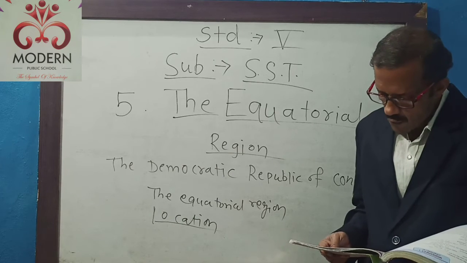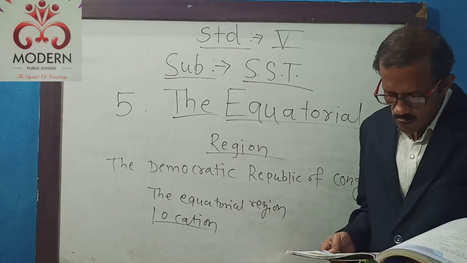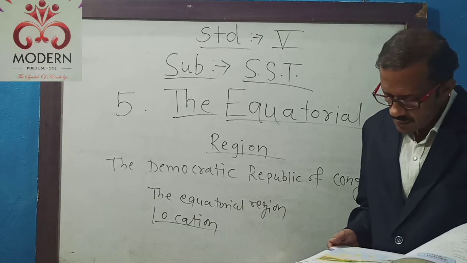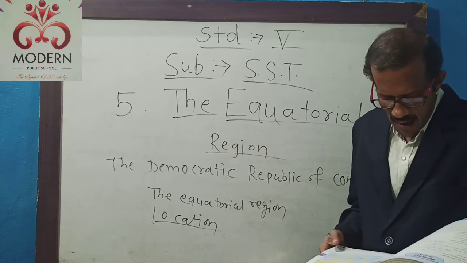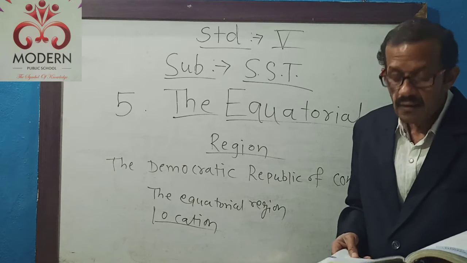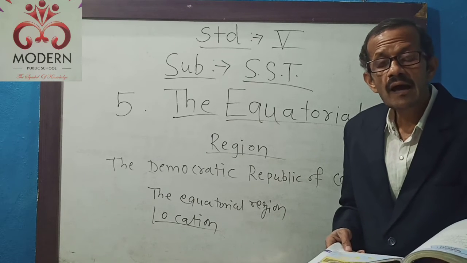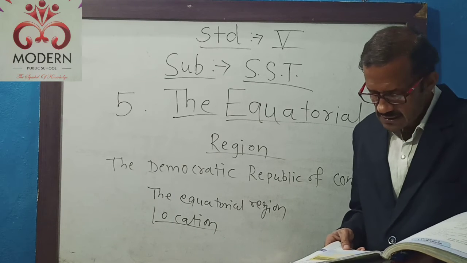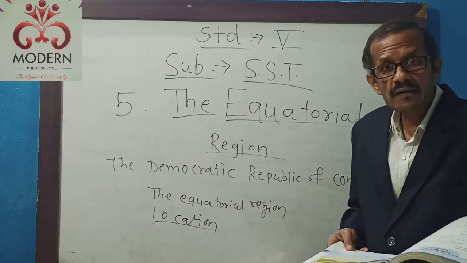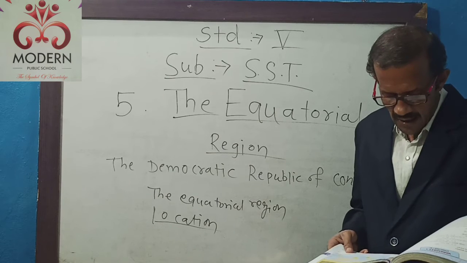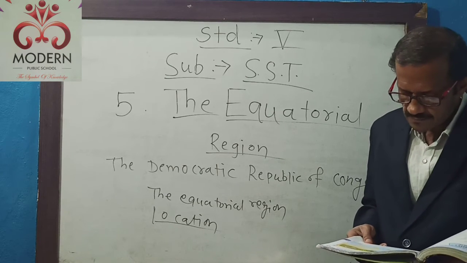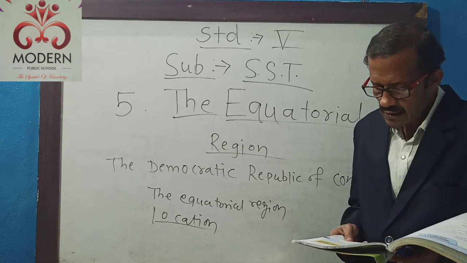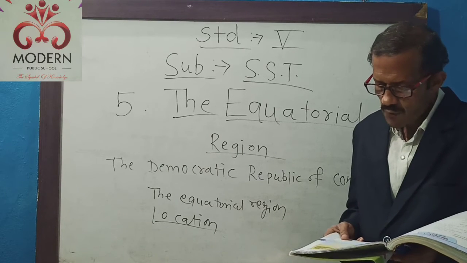You see that map on page number 245. If we look at the map carefully, we will see that the continents that come under the equatorial region are South America, Africa and Southeast Asia. Three continents come under the equatorial region area. And which three continents are there? They are South America, Africa and Southeast Asia. And this equatorial region is shown with the help of green color.